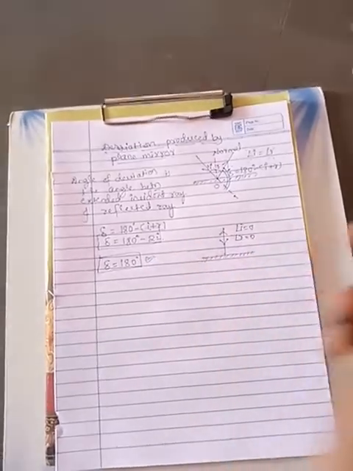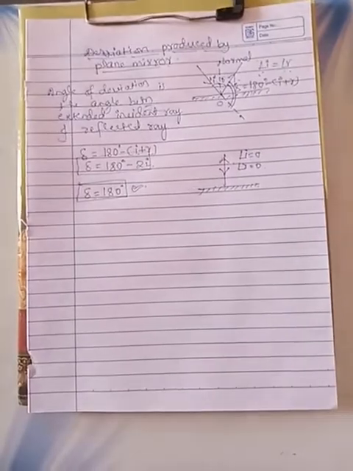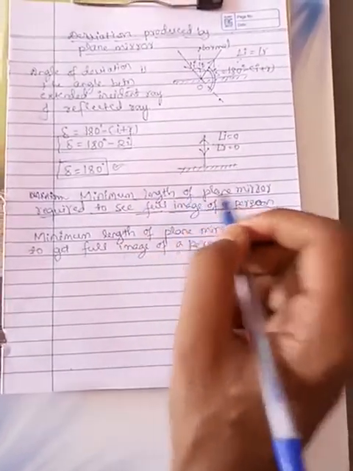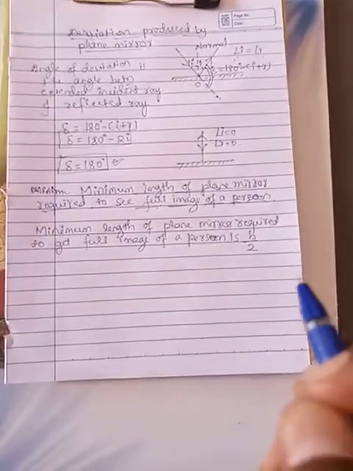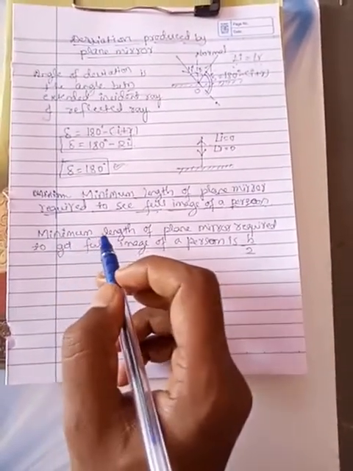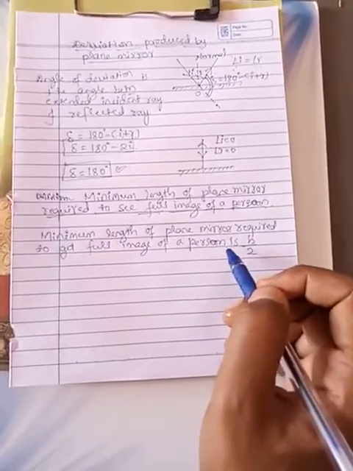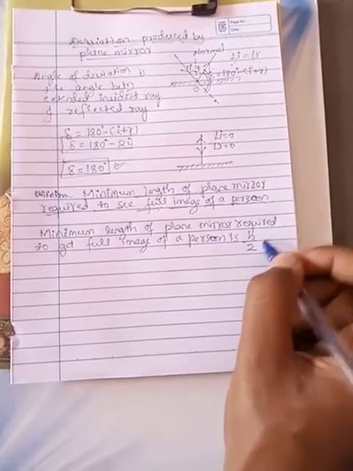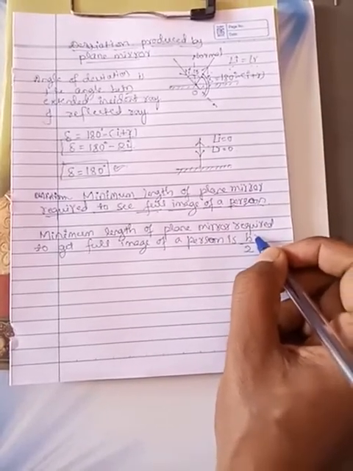180 degrees. Okay, that is the expression for deviation produced by a plane mirror. Okay, next. The next topic is the minimum length of a plane mirror required to see the full image of a person. What is the minimum size of the plane mirror required to see the full image of a person? That is H by 2. It means the size of the plane mirror is half of the height of the person.